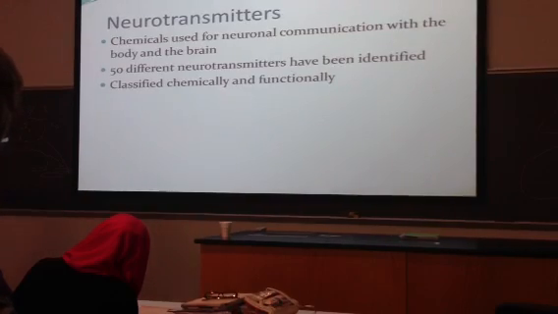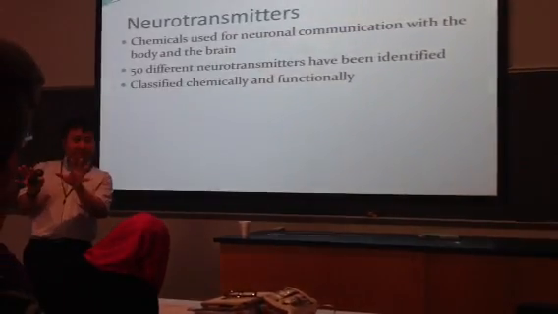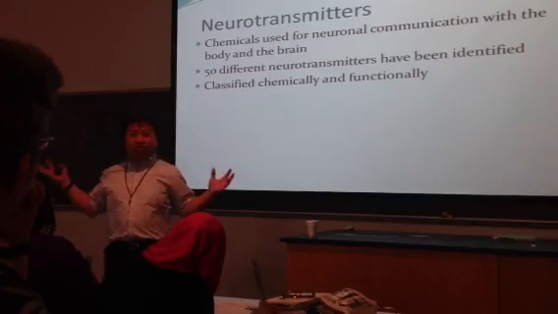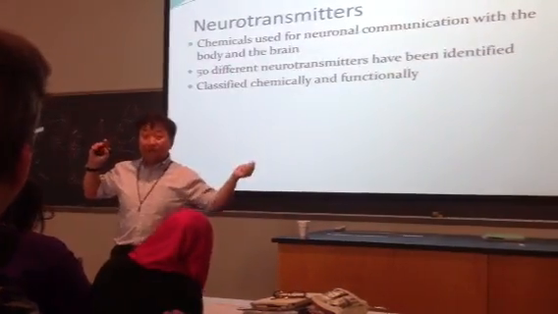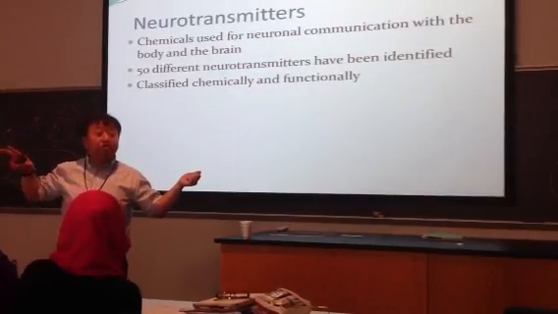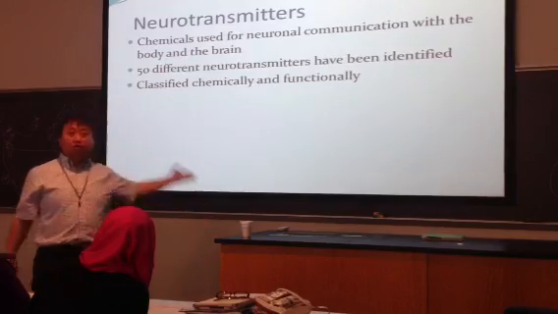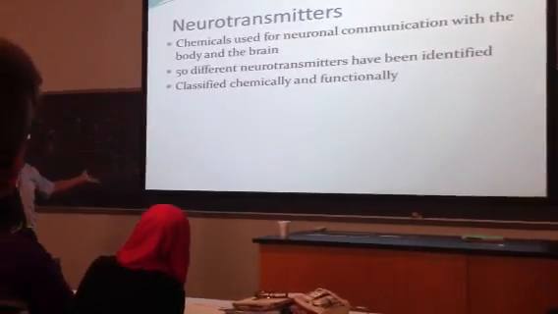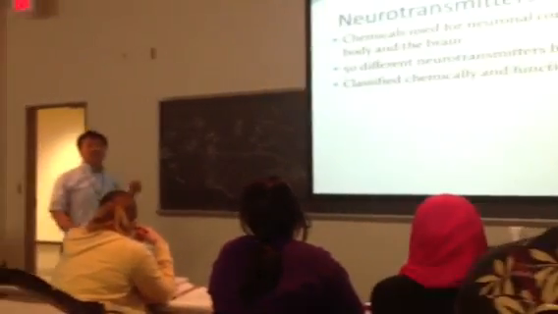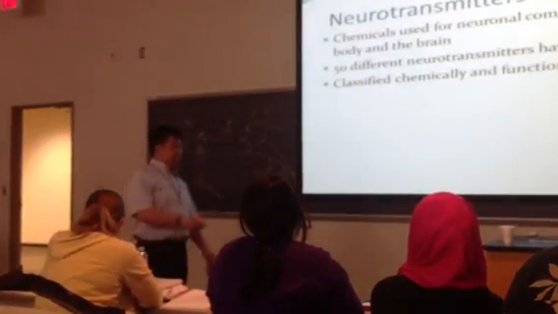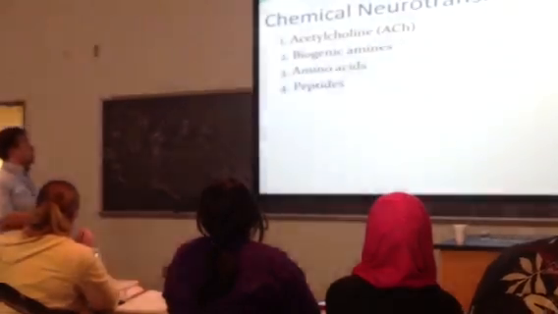Well, how do you classify them? Can you notice that we have a common theme here? For anything that has numerous structures, we always use 2 criteria. We look at the structural differences and classify them, or we look at the functional differences and classify them. You see that in the joint, you see that in the neuron, right? Well, you will see that in the neurotransmitter. Based on the chemical composition, they can be classified differently. Based on the function, they can be classified differently. And here we go. These are the major groups of neurotransmitters that we talk about.